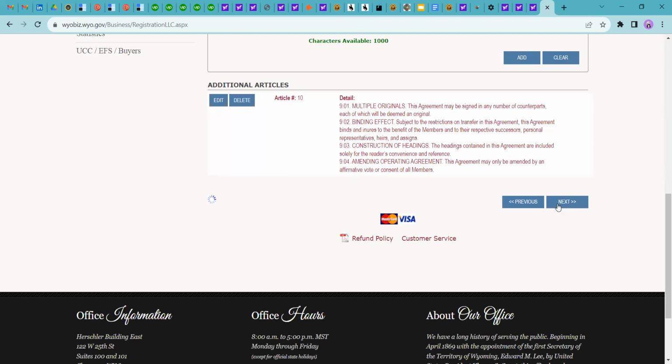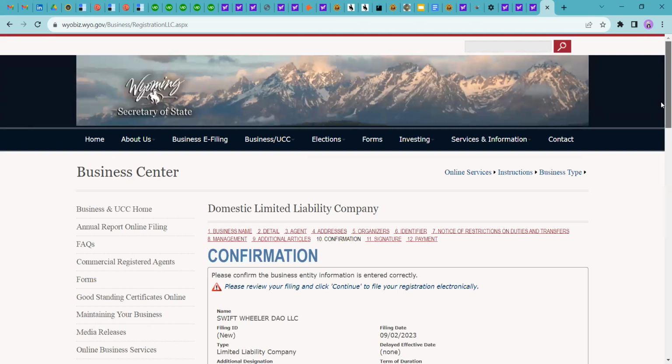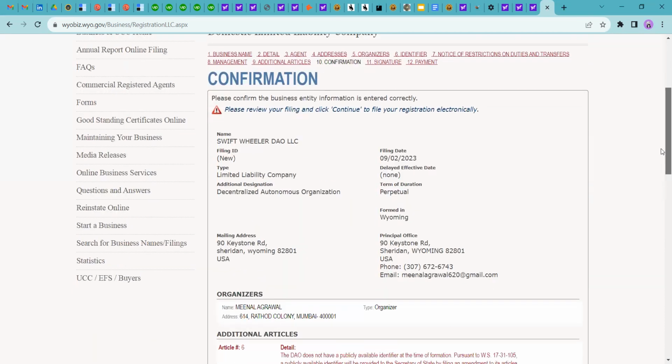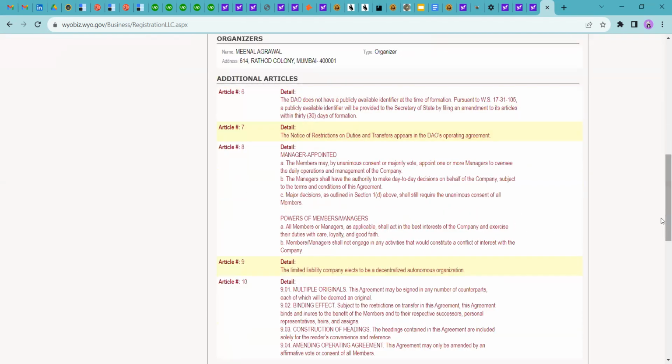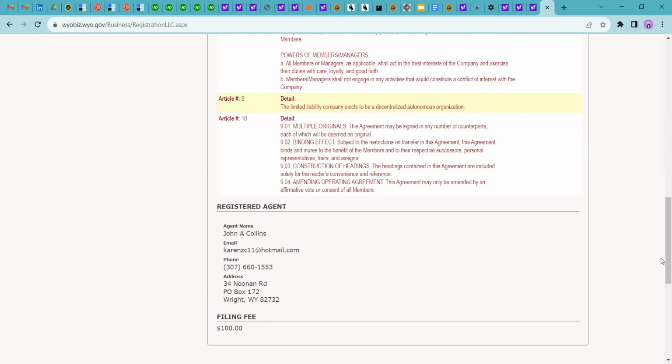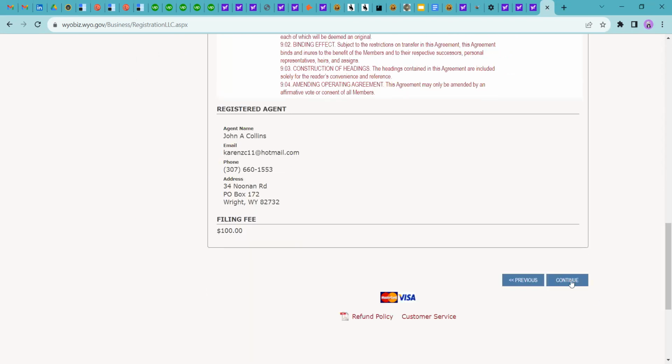Okay. The next step is confirmation. They will just ask you to review all the information that you have provided, like our name, LLC name, filing date, perpetual succession, mailing and principal office address, organizer detail that is me, and additional article details. You need to just cross check the details. And registered agent and filing fees, obviously $100.